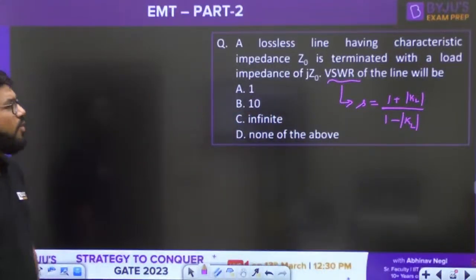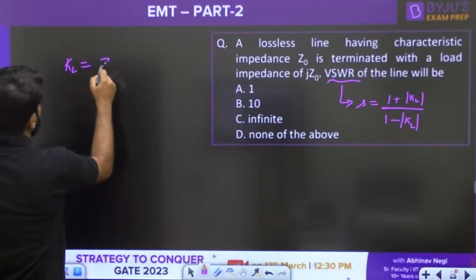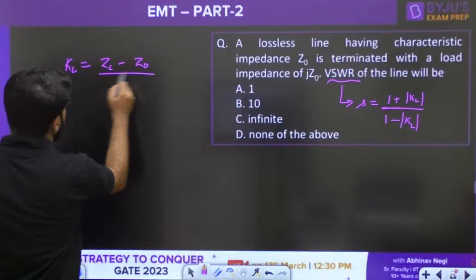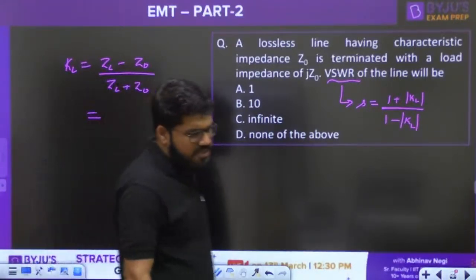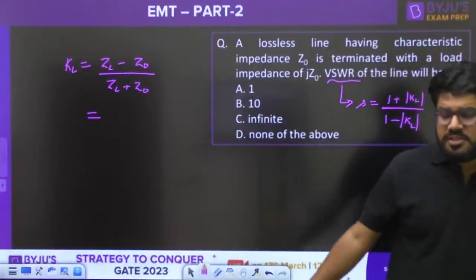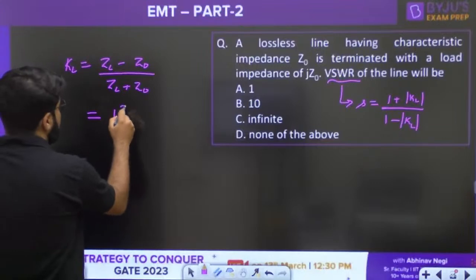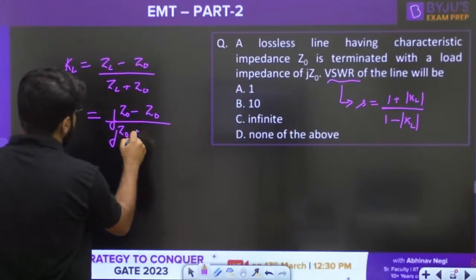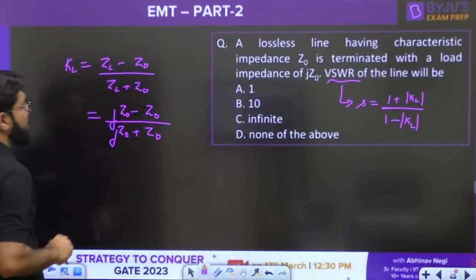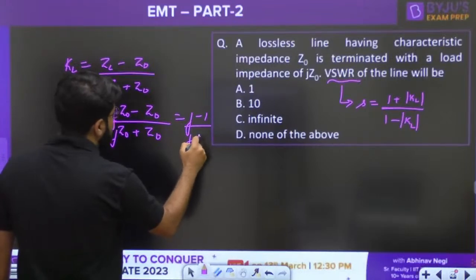Now, what should be the value of KL? KL is given by the formula ZL minus Z0 divided by ZL plus Z0. These are some of the most expected and important types of questions for these government-based examinations. ZL is jZ0, so jZ0 minus Z0 divided by jZ0 plus Z0. You are able to see that Z0 is common and can be cancelled. So you have j minus 1 upon j plus 1.